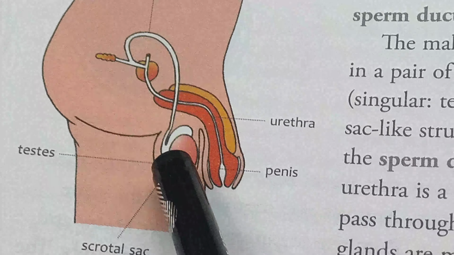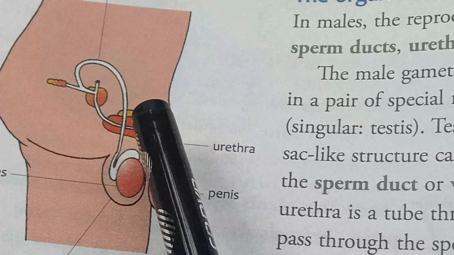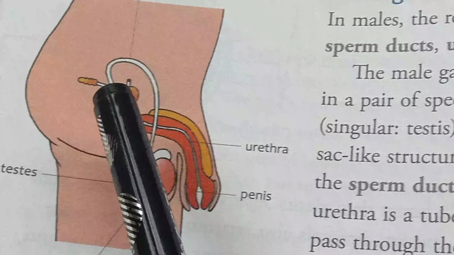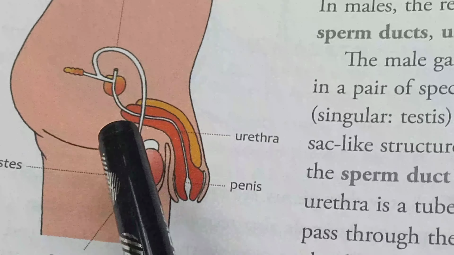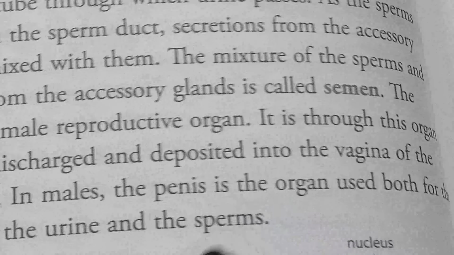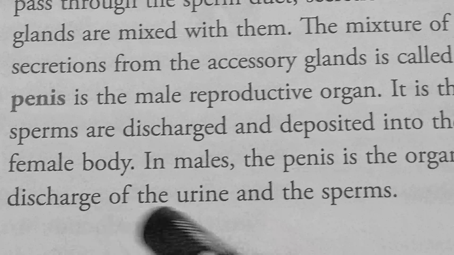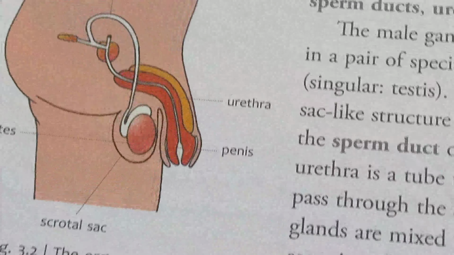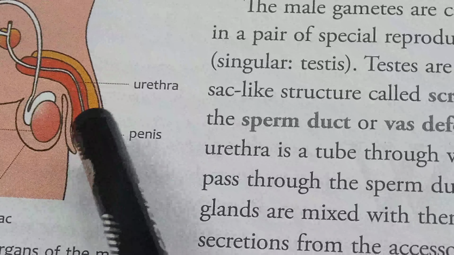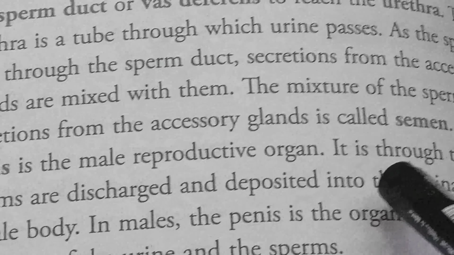So testes produce the sperm, and just after discharging from the testes, the sperm comes into the urethra and is discharged from the penis. The penis acts as a common organ for the discharge of urine and sperm. When sperm mixes with the secretion of the accessory gland, that is also known as semen.